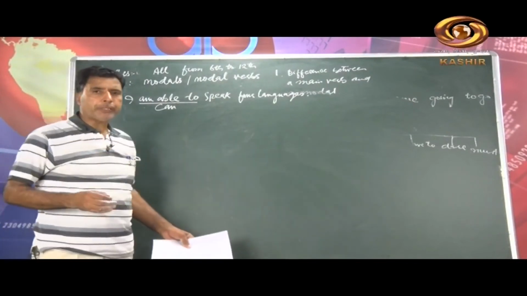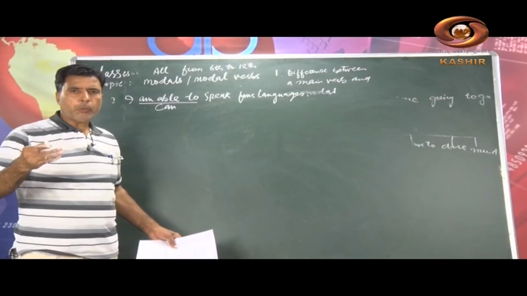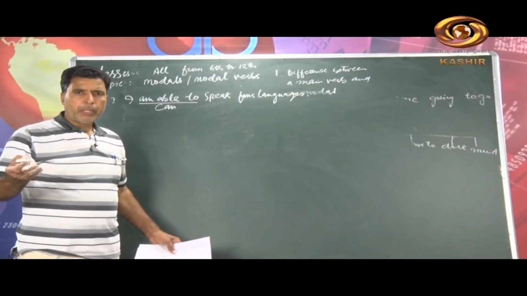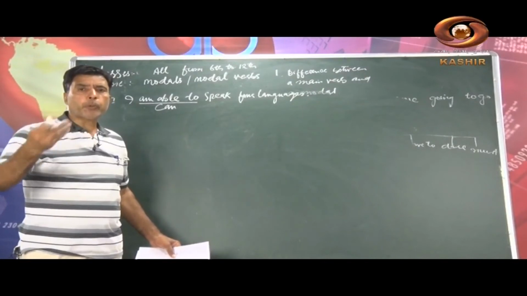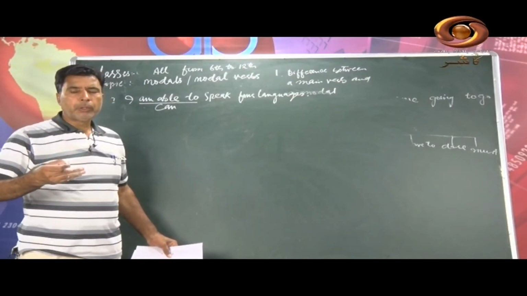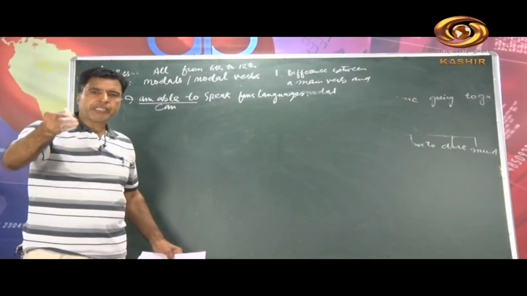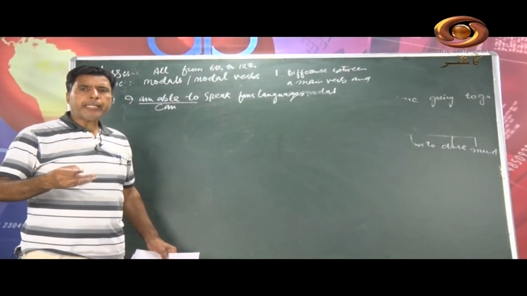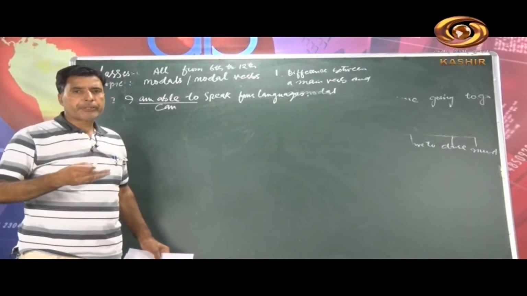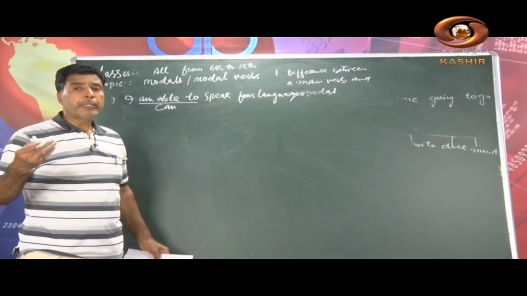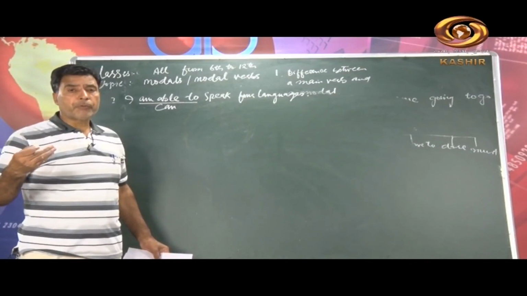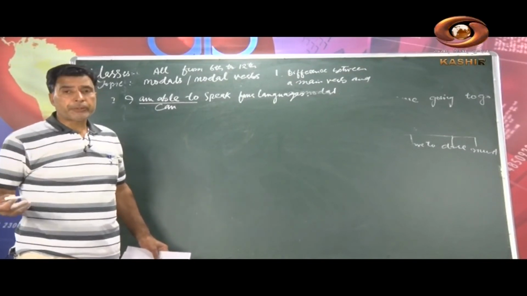Can shows what? Where do we use can? Ability, very good. And I have even given you the example of could. What does this could show? Very good. It shows past ability. And there is the habit. Can you give me any modal for habit?